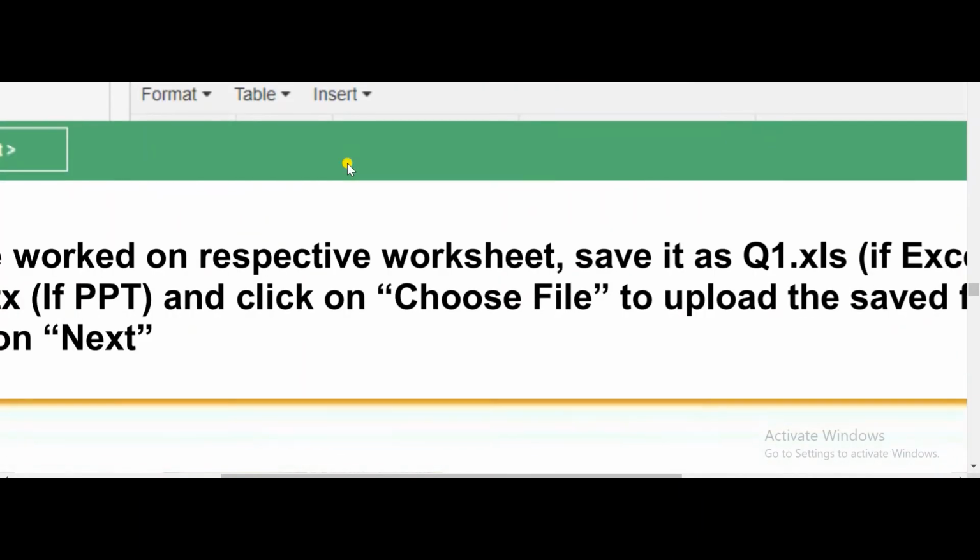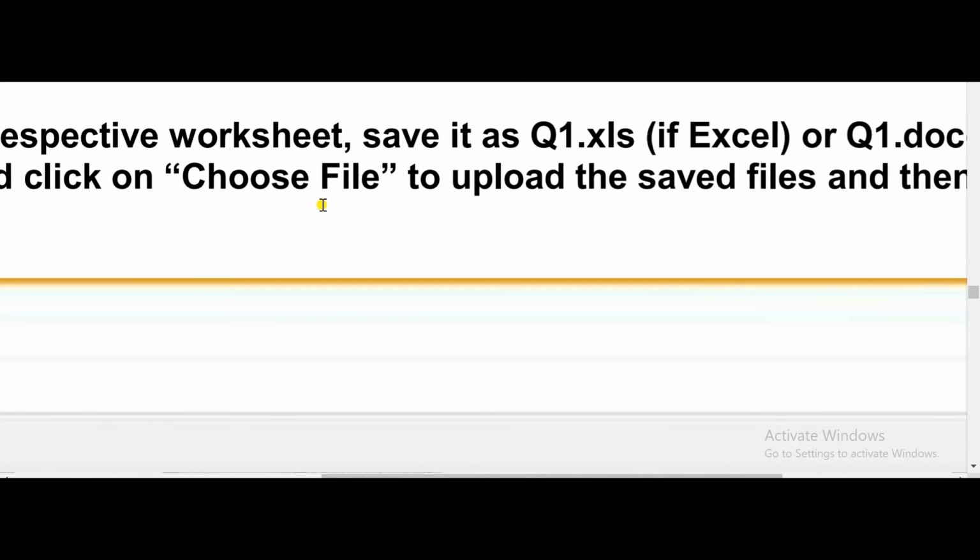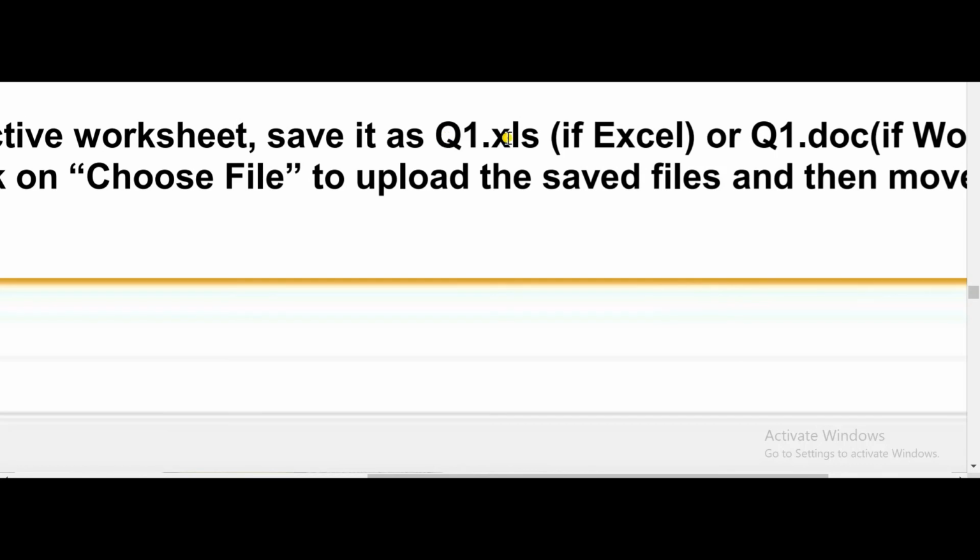Then you have to save the document in this extension only. Suppose it is question number 1 and it is an Excel document, so you need to save it like q1.xls. You particularly need to emphasize this: exactly this name you have to give, otherwise your marks will be deducted. And in the folder where they have prompted you to save the file, in that folder only you need to save the file.